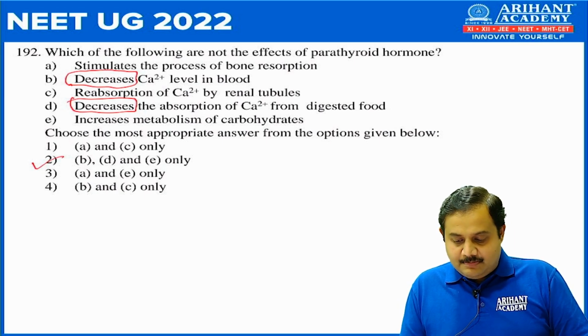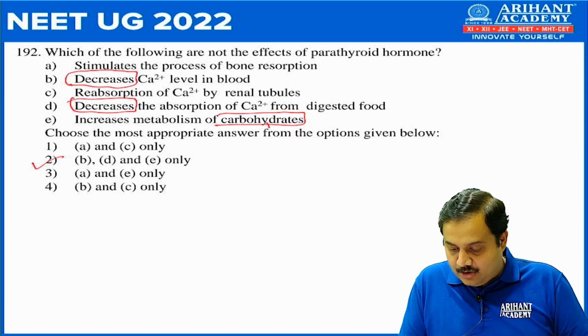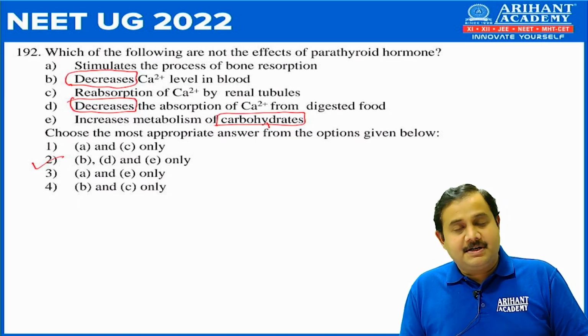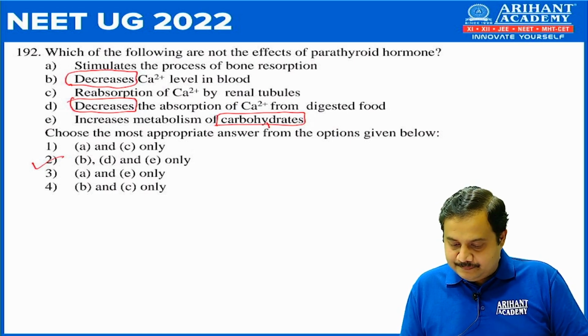And E statement is increased metabolism of carbohydrates. So parathyroid hormone does not affect carbohydrate metabolism. So these 3 statements are not related to parathyroid hormone. So the correct answer is number 2.